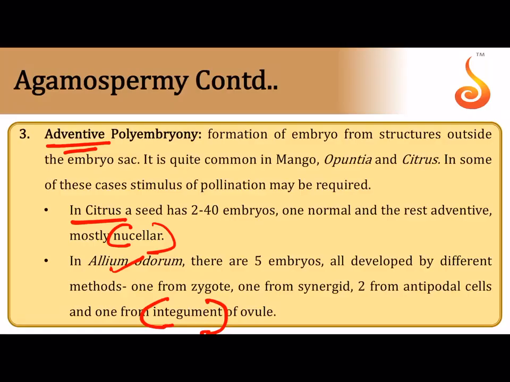So with this, we complete the synopsis of two major chapters: reproduction in organisms and sexual reproduction in flowering plants.